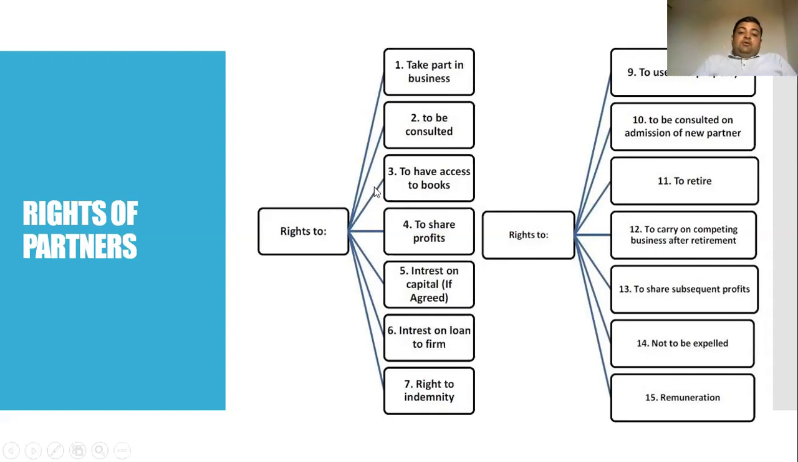Next, the right to have access to the books. This is another right given to the partners under the Partnership Act 1932: they can access the books of the business firm, go through the accounts, and check them. They have full access to the books of accounts to see how the partnership firm is performing financially.